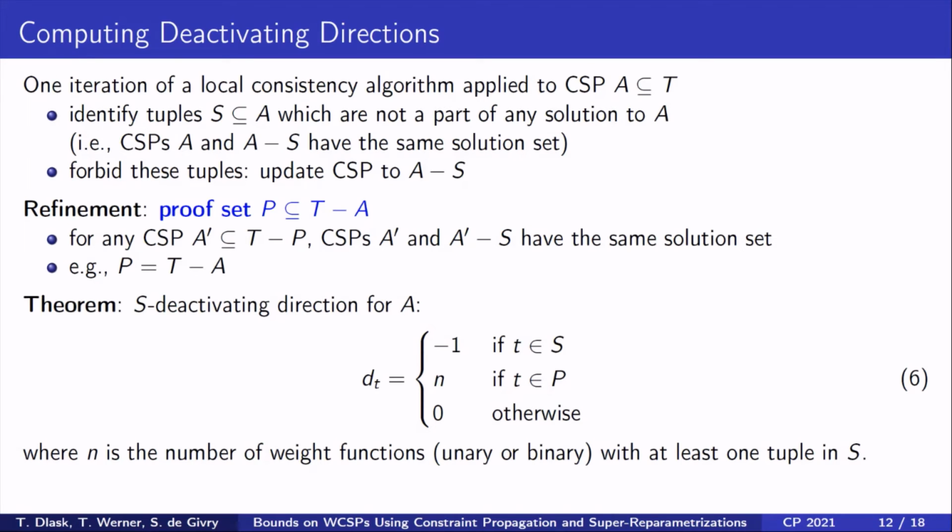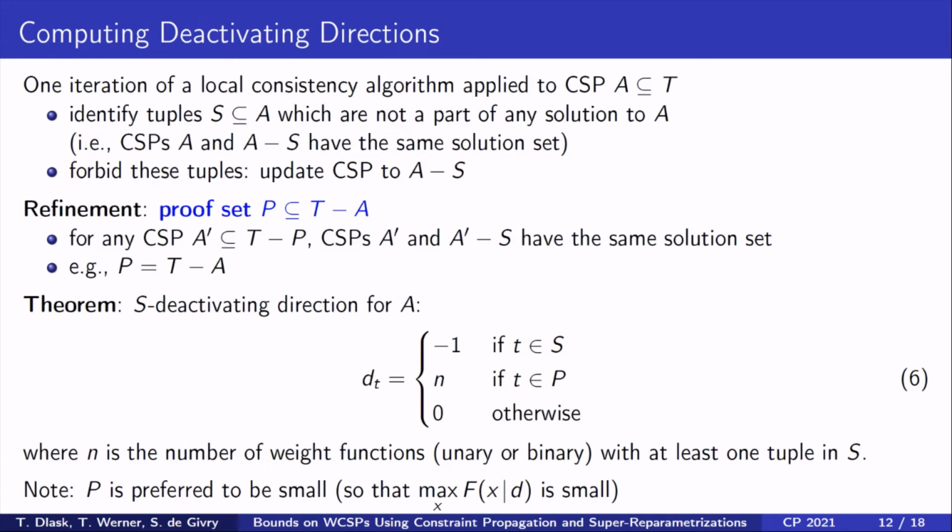Such sets S and P allow us to construct a deactivating direction D using equation 6, where n is the number of weight functions with at least one tuple in S. If the set P is large, then the values of weighted CSP D will be also large. Therefore, we would like to choose P to be as small as possible. This ensures good behavior of the iteration scheme described earlier.